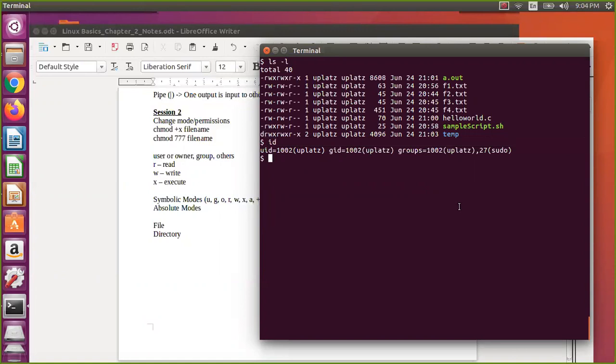So let us remove the read permission for the directory. Now I say chmod u minus read. Before that, let me run ls temp. Whenever I say ls temp, it is able to display the files. And whenever I do cd temp and then say ls, either way it works. Now let us check on that.